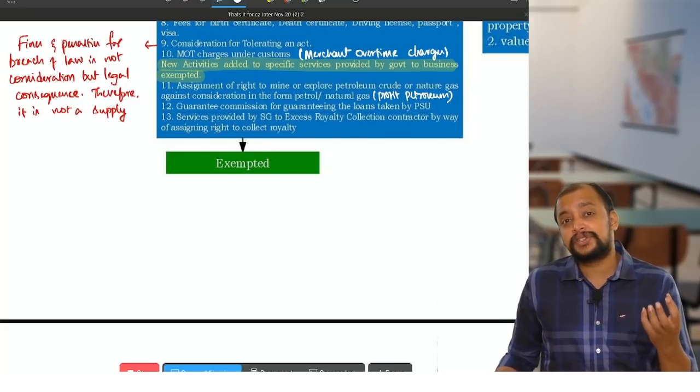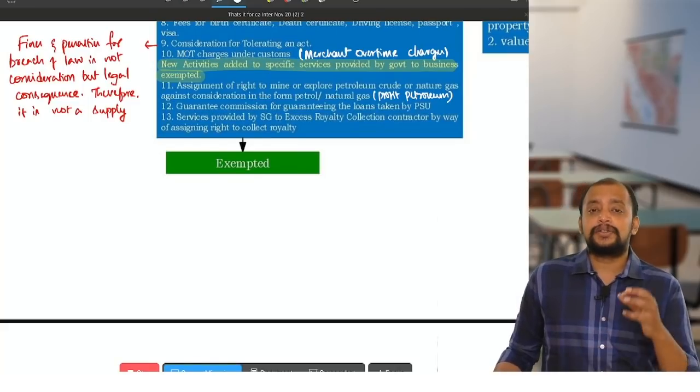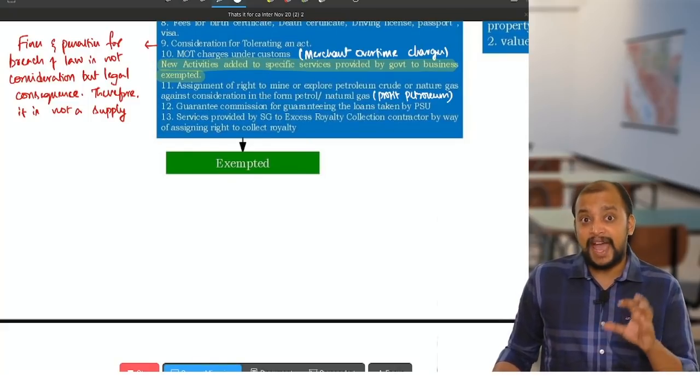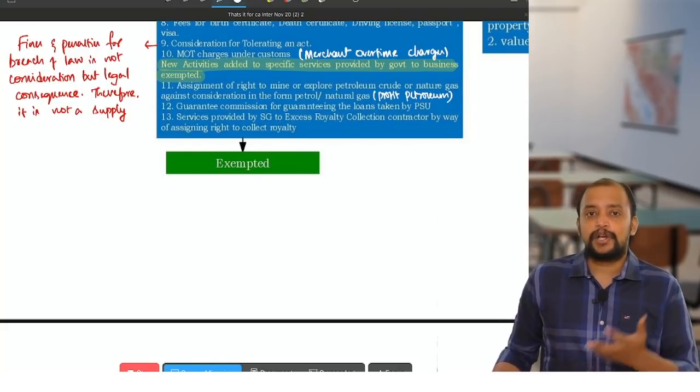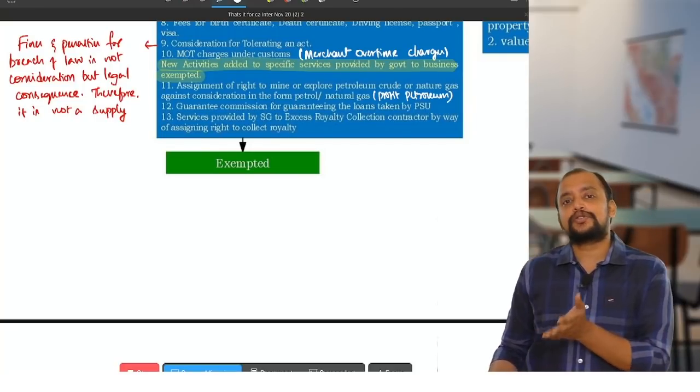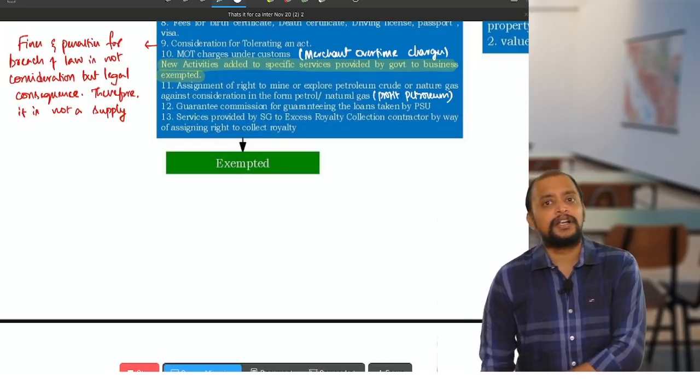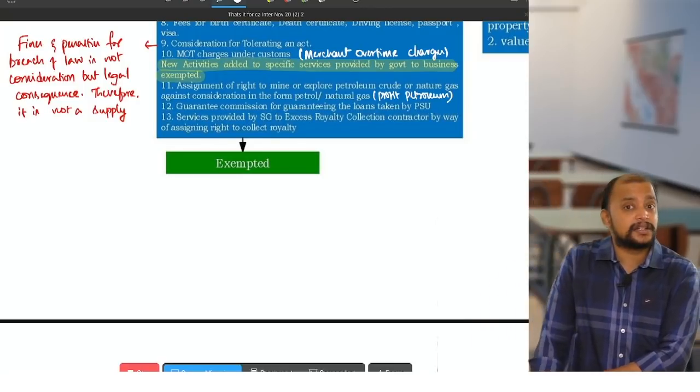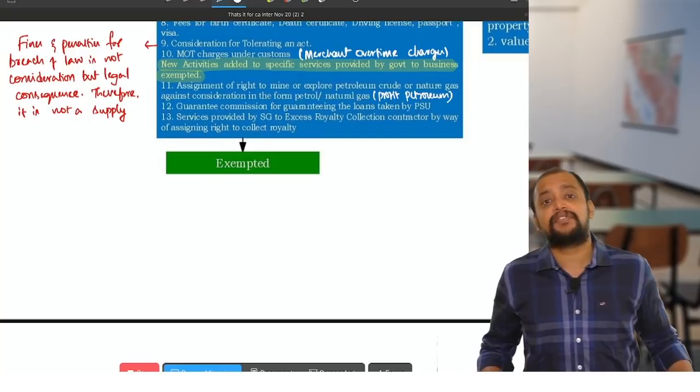When they take unsecured loans, the bank should get a guarantee, because tomorrow if they default, then what will happen to the banks, correct? That's the reason why banks will ask for a guarantee.